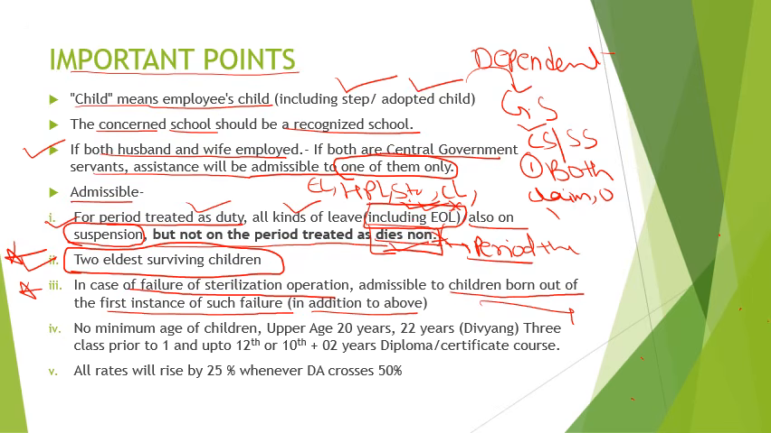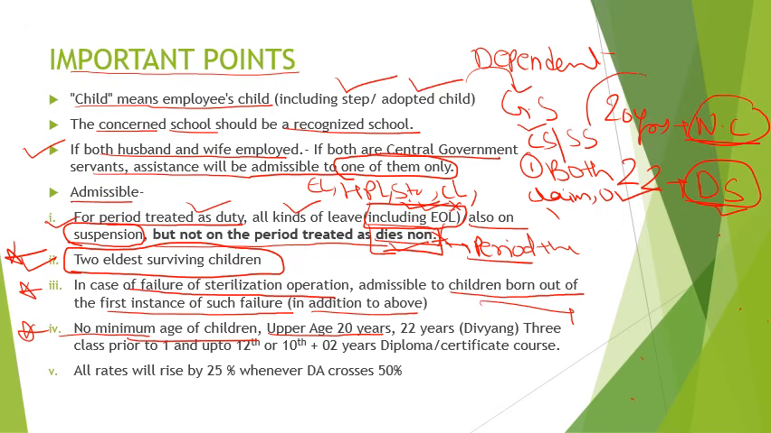Next is, this is also important, no minimum age of children. So no minimum age is prescribed for children for reimbursement, but upper age limit is prescribed. It is 20 years for normal children, and 22 years for children with disability. Children with disability can claim up to 22 years and normal children can claim only up to 20 years.